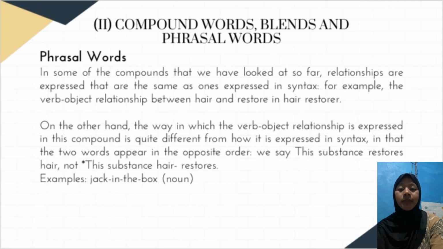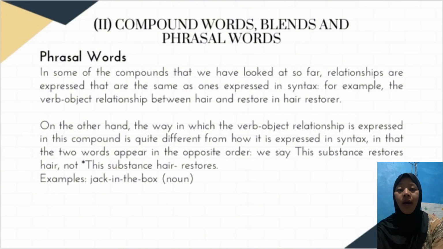Okay, the next is phrasal words. In some of the compounds that we have looked at so far, relationships are expressed that are the same as one expressed in syntax. For example, the verb-object relationship between hair and restore in hair restorer.